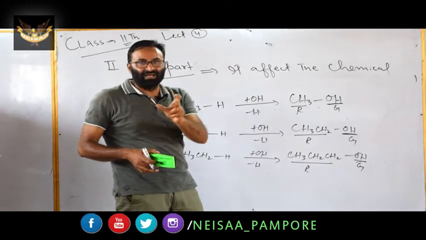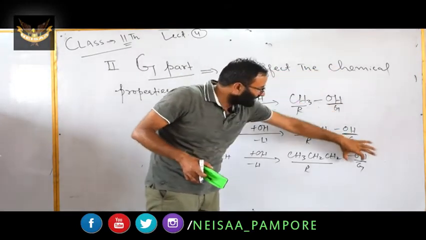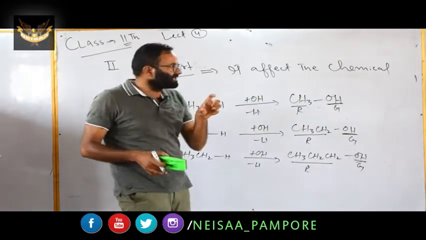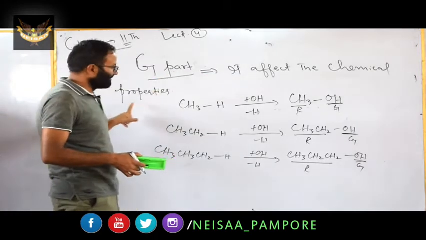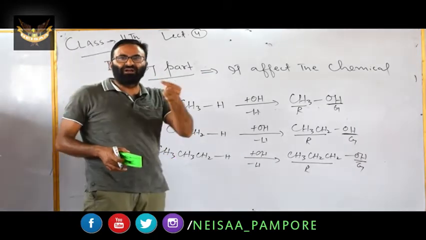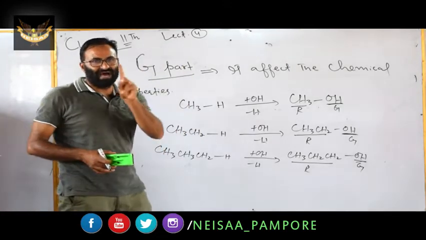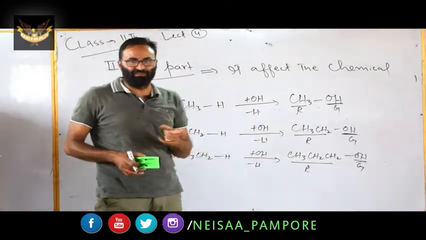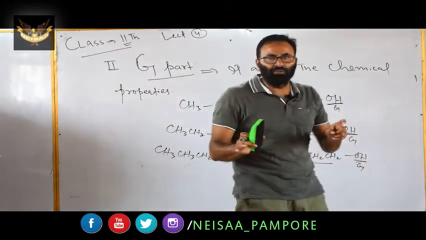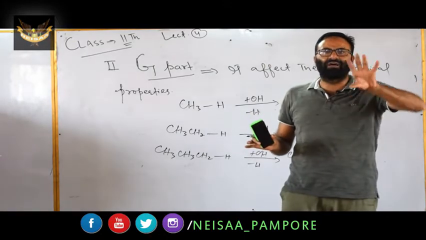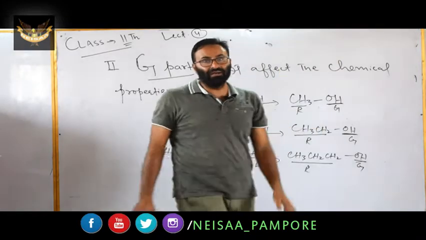It means that chemical properties are related with the second part, that is G part. And this is the first point which I have mentioned here. G part affects the chemical properties. The part, the group, the atom which affects the chemical properties, that part is known as functional group. Now you can simply define the functional group. It can be defined as an atom or a group which affects the chemical properties.